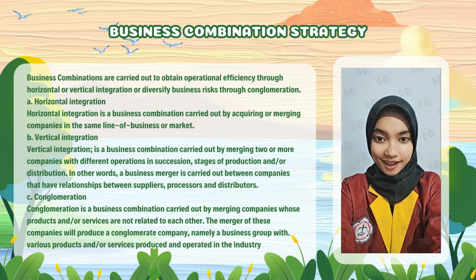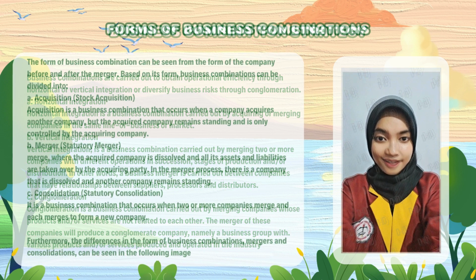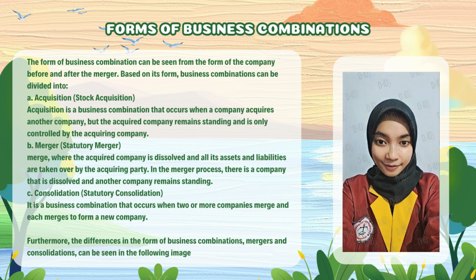C. Conglomeration. Conglomeration is a business combination carried out by merging companies whose products and/or services are not related to each other. The merger of these companies will produce a conglomerate company, namely a business group with various products and/or services produced and operated in the industry. Business combinations. The form of business combination can be seen from the form of the company before and after the merger. Based on its form, business combinations can be divided into